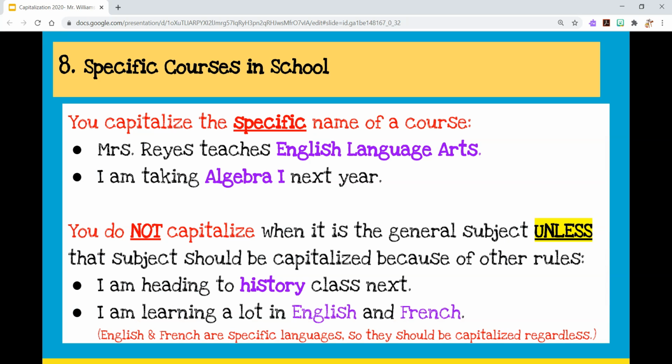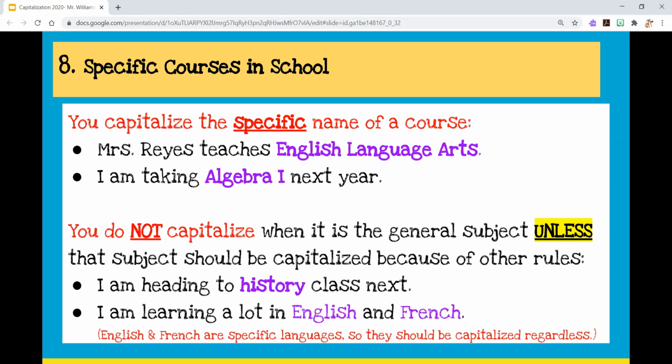Specific courses in school. This is definitely tricky when we're talking about middle school and before that, because we only capitalize course titles, meaning titles of classes, if it is the specific name of the class. So Mrs. Reyes teaches English Language Arts. English Language Arts is a fancy name for your English class. I am taking Algebra 1 next year. That's a fancy title for your math class. Your classes in middle school are really titled things like Math 1 dash and some set of numbers. So that would be what you'd capitalize, but you don't see that, so it gets a little tricky.